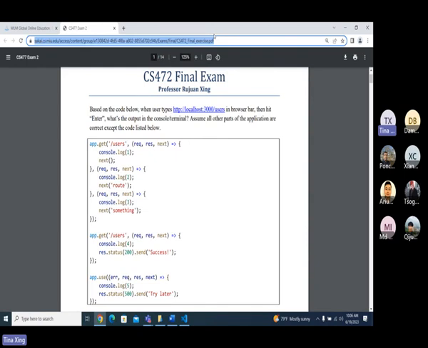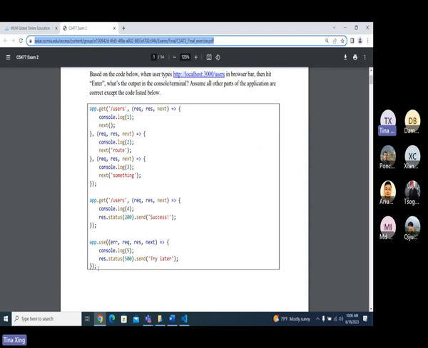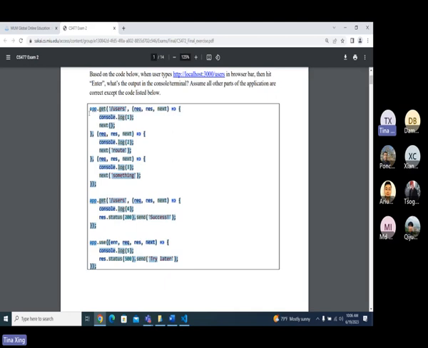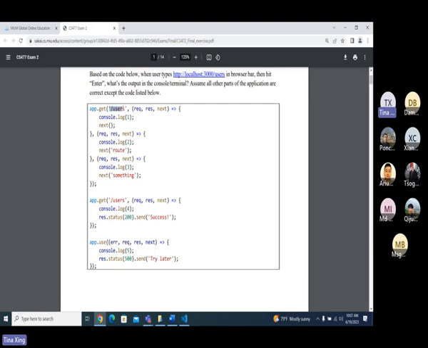So what's the input? What's the output in the console? If you find there's an error, all the errors should appear here because we have this line here. All other pieces of code have no error, and if it has an error, you have to tell that it comes from this code, not some other code. So when we see slash users, what's going to happen? It will make a request to this one, right? Because it's a GET request to slash users, and then we will see what thing one is printed first. Then it will go to the next one, and after this one, where does it go?